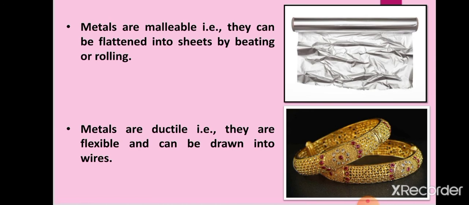All those jewelries you have seen are because of the property of metal that they are ductile. Or you have seen that electrical wires are made up of copper and aluminium. These are also because of the property of metal that they are ductile.